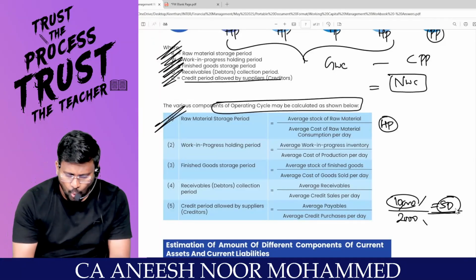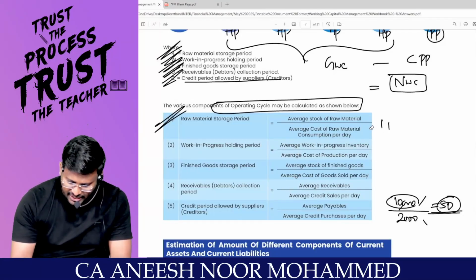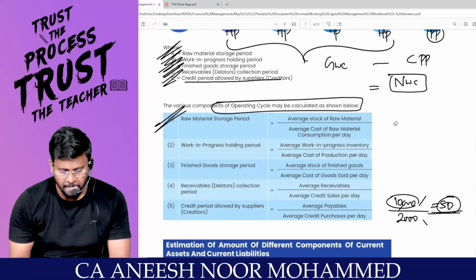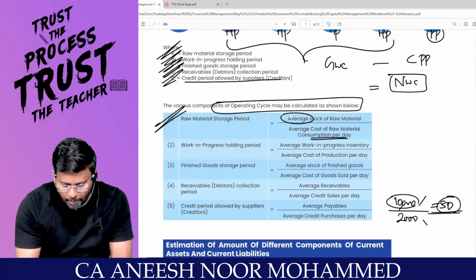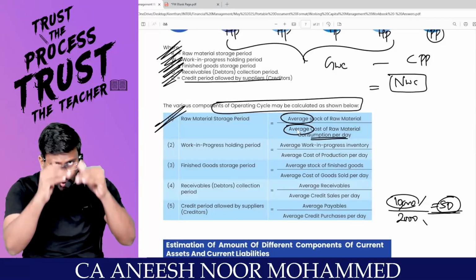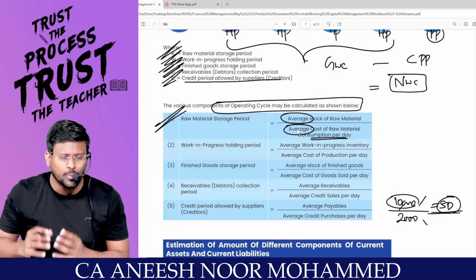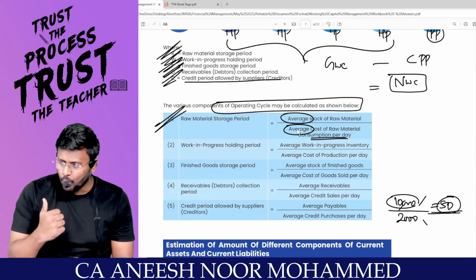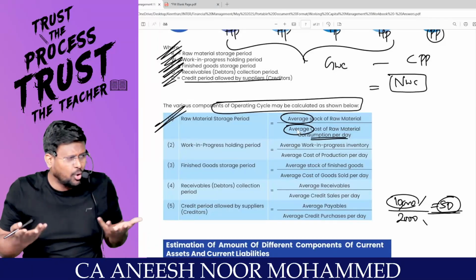In the same way, what is the average stock of raw material I am having? In stores, I will not sell the raw material; I will consume it. What is the average consumption per day? Since in the numerator I have taken average, in the denominator also I have to take average. Totally, how much cash are you having? 10,000. Per day how much are you spending? 2,000. That means how much is the holding period? 5 days. For the next 5 days I am holding cash.